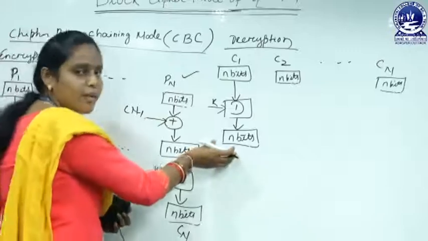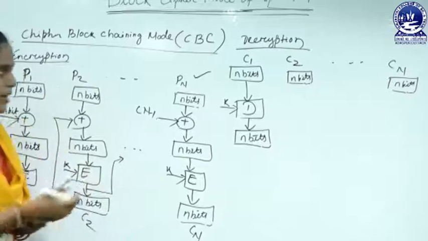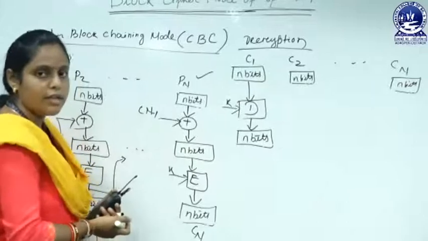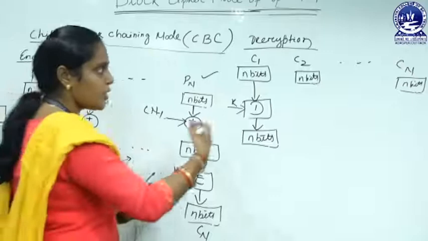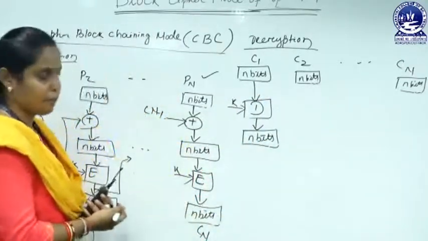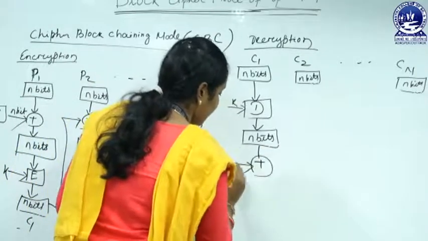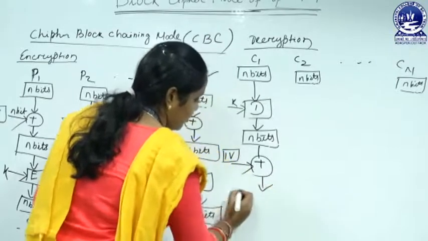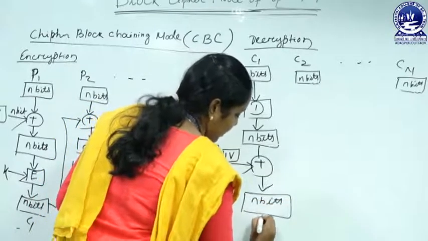Now this n bits is exclusively ORed with the initialization vector. That means when we decrypt our first block of ciphertext, at that time we use the initialization vector, but from the second block onwards we use the previous block ciphertext. Here we exclusively OR with the initialization vector which gives us the n bits plaintext, that is P1.